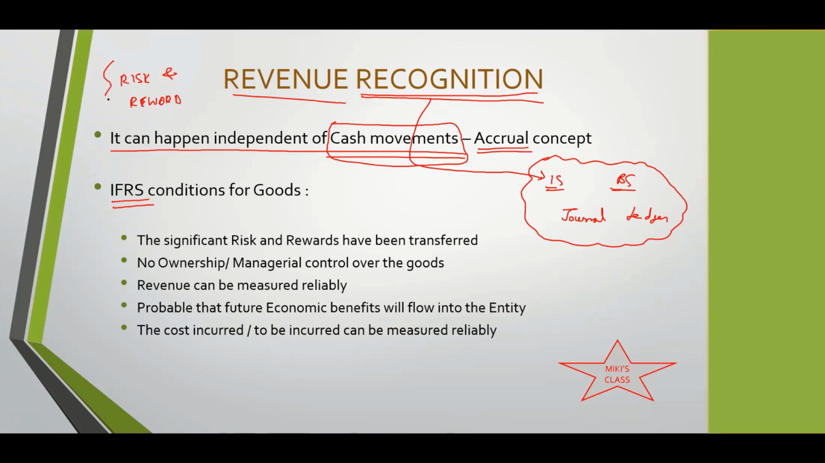And typically this happens on possession, but not every time. Typically, when you hand over an asset to the other person, that is when the risk and reward get transferred. But this is not necessarily true all the time. Without handing over also, this might happen, and with handing over also, it might not happen. For example, suppose there's what you call consignment sales. Have you heard about the term consignment?